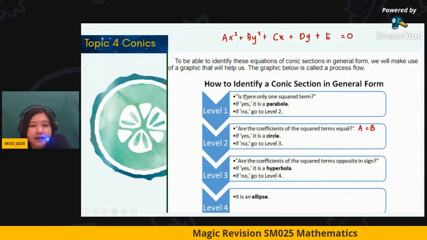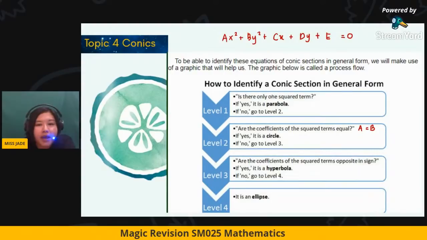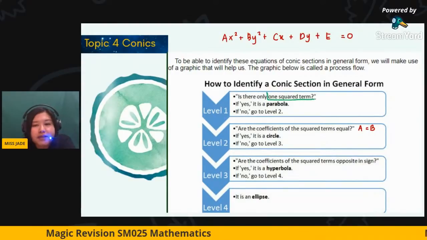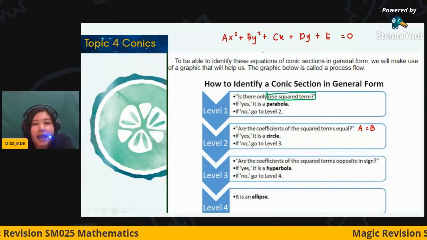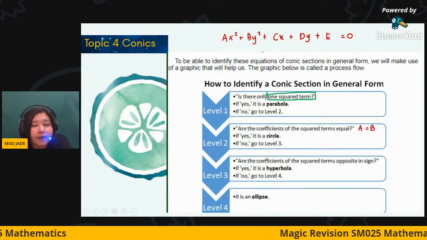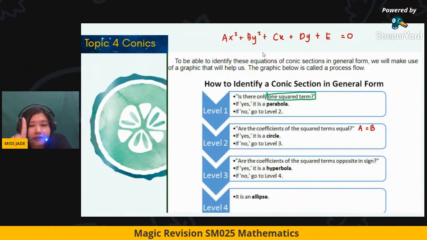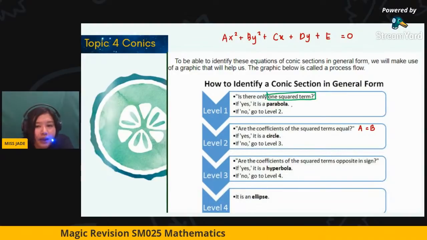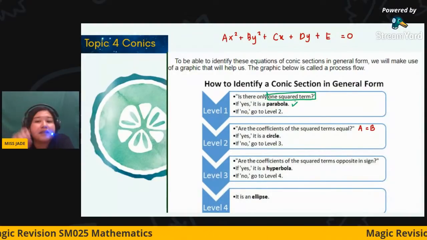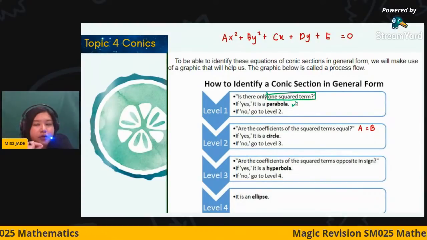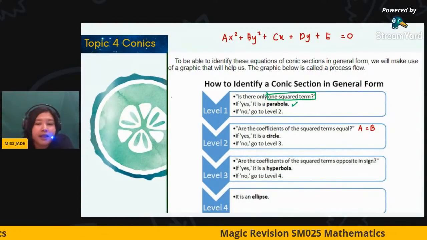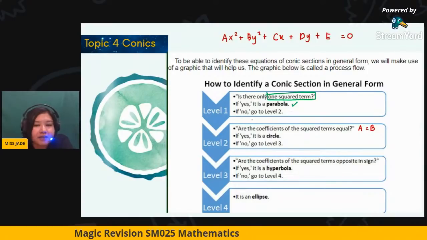Okay, the first level: is there only one square term? One square term means only x squared or y squared. You don't have both variables in square form. If that is the case, then the answer will be a parabola. You must identify the conics correctly before you start your working steps. If you didn't find that it's a one square form, let us move to level 2.